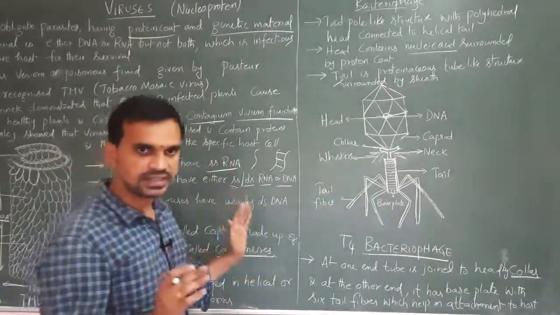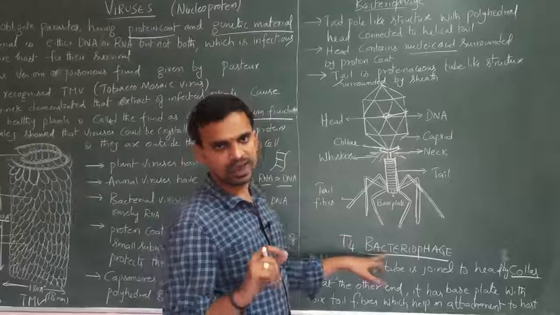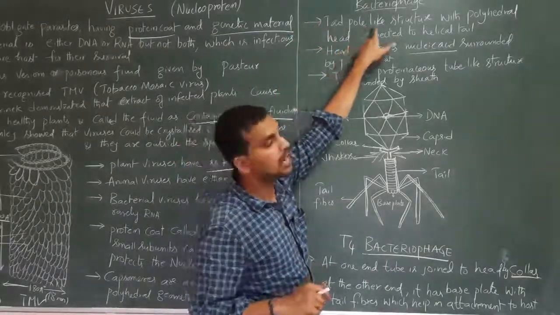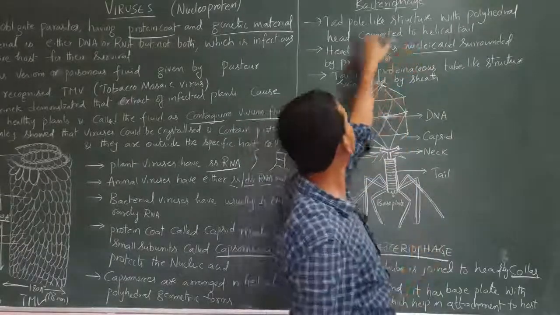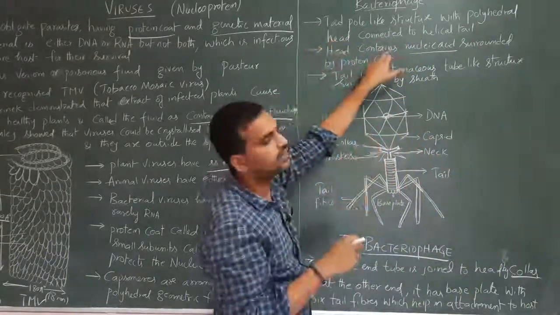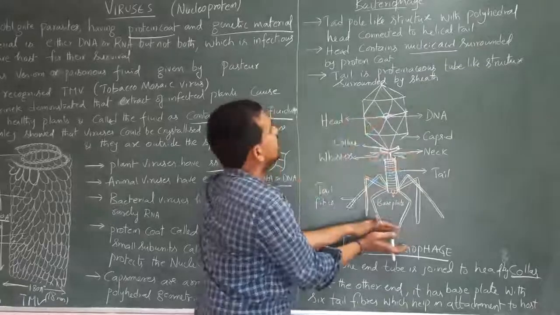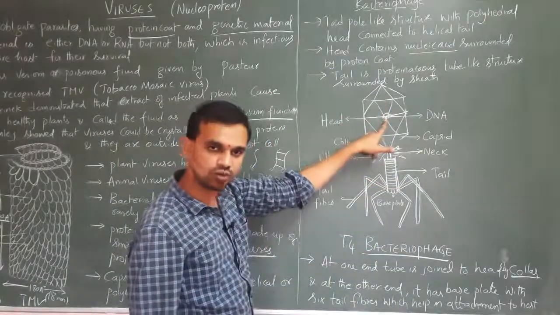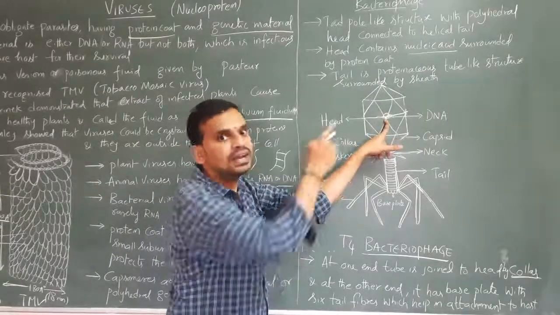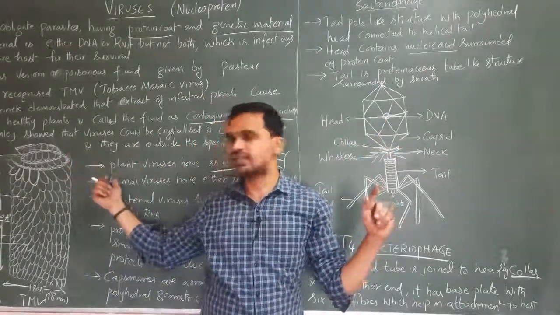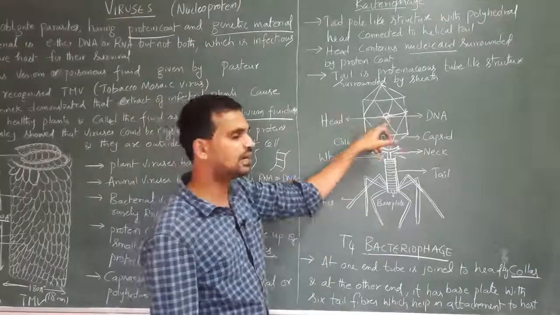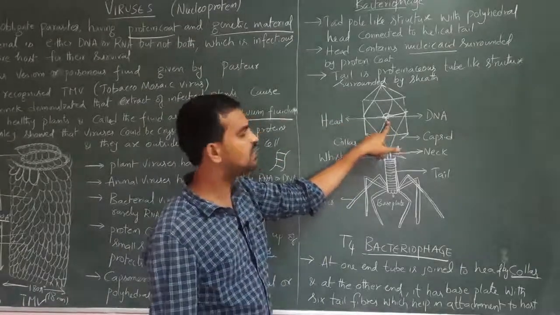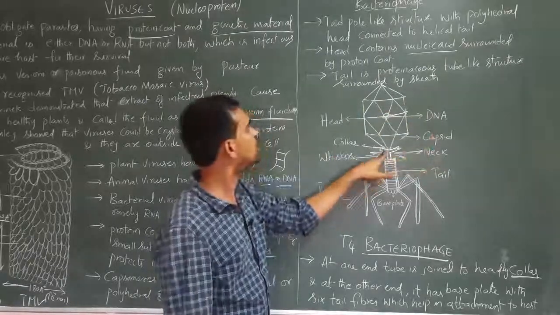The best example of bacteriophage here is the T4 bacteriophage. It looks like a tadpole-like structure with a polyhedral head connected to the helical tail. The head contains nucleic acid. What is the nucleic acid here? DNA. In case of TMV, the nucleic acid is RNA. In case of bacteriophage, the nucleic acid is DNA. So the head contains nucleic acid, that is DNA, surrounded by the protein coat.